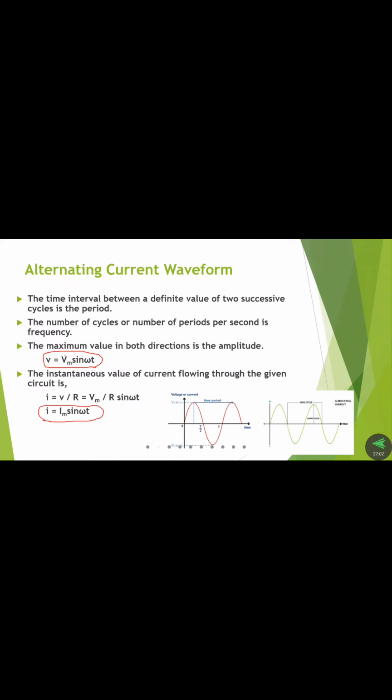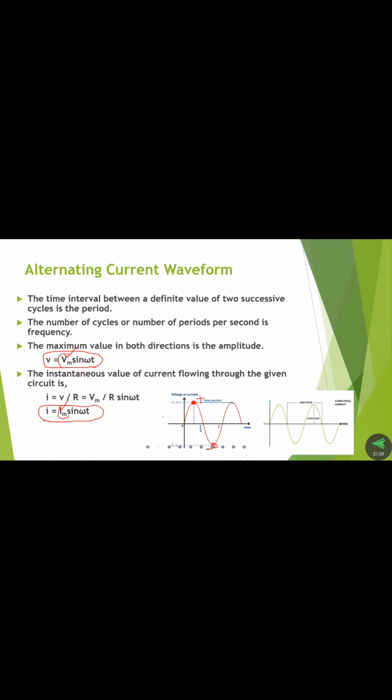Vm and Im are the maximum voltage and maximum current. This point is called a maximum point, and here also a maximum point. This is the positive maximum point and this is the negative maximum point. That is the maximum voltage as well as the maximum current.